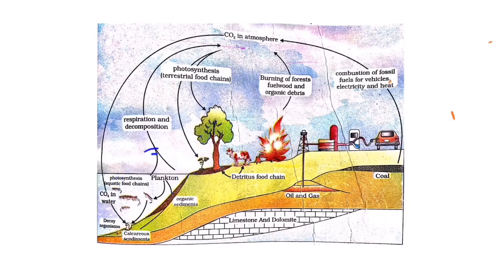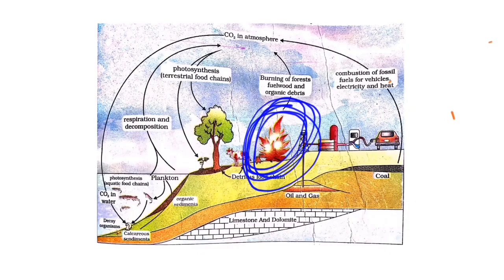Okay, then next one is whenever the forest fire takes place. What happens whenever the forest fire takes place? It burns very quickly, so that again the carbon dioxide is released into the atmosphere. Carbon is released into the atmosphere.